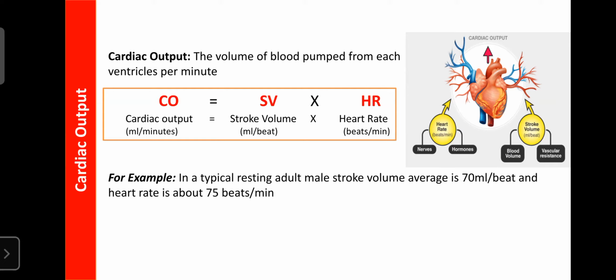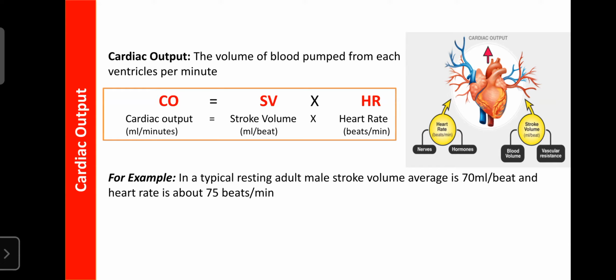But in normal individuals, the stroke volume is a constant. It is measured in ml per beat. That should be 70 ml per beat, and the remaining 60 ml will be left in the respective ventricles. And this is multiplied by the heart rate, which is nothing but contraction and relaxation.